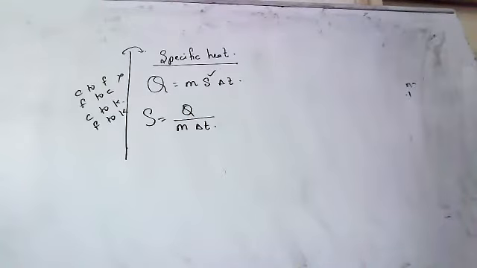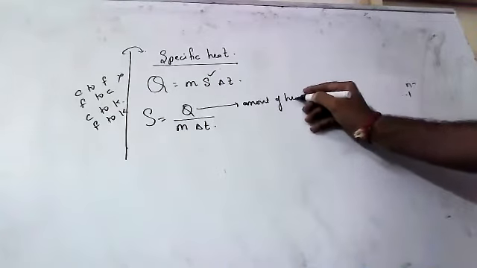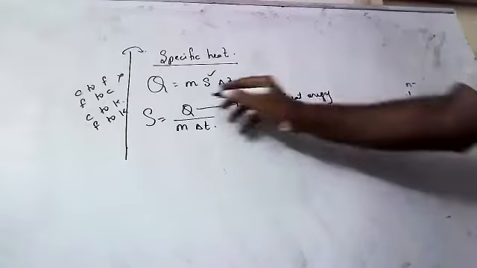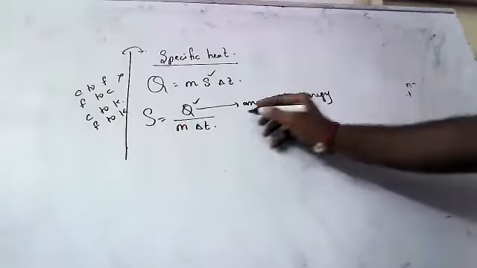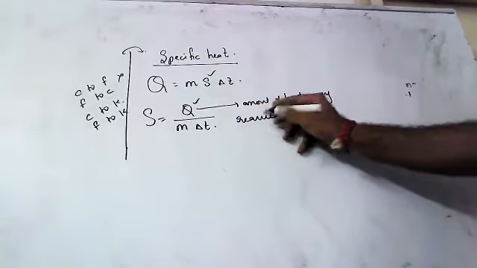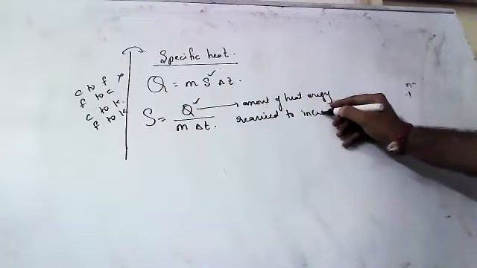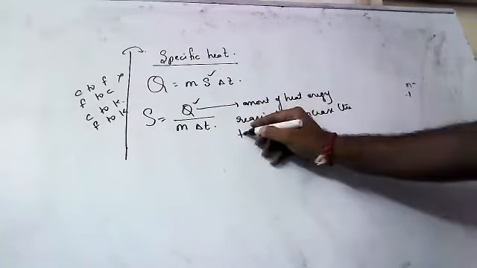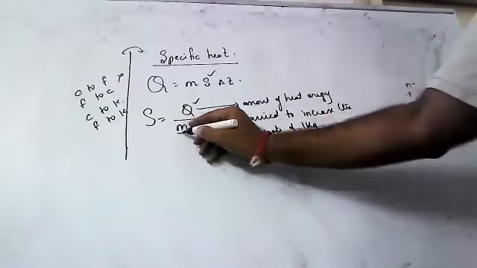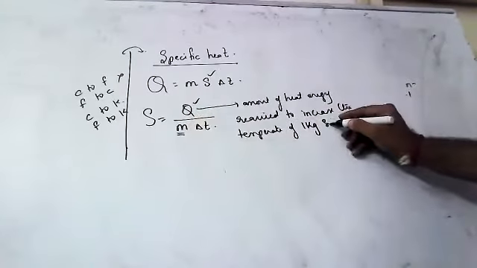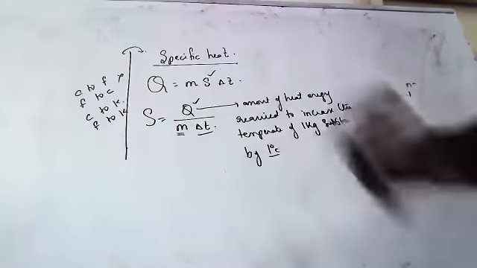Okay, how do you define specific heat? It is the amount of heat energy required to increase the temperature of 1 kg substance, 1 kg mass, by 1 degree centigrade.